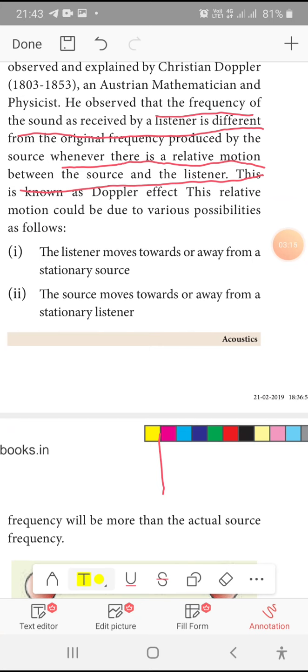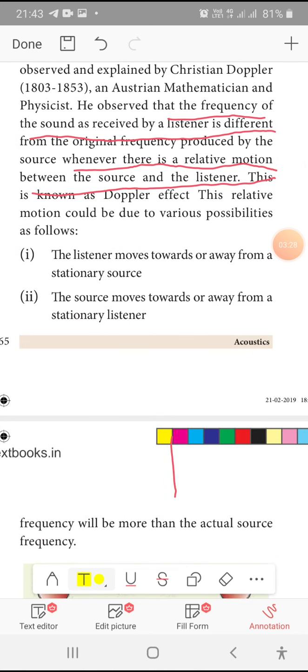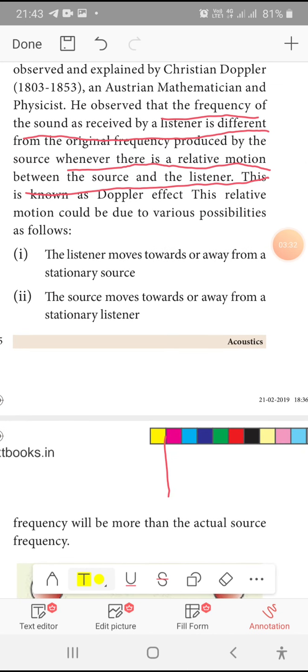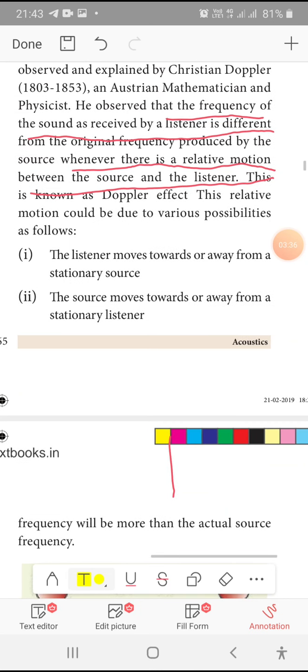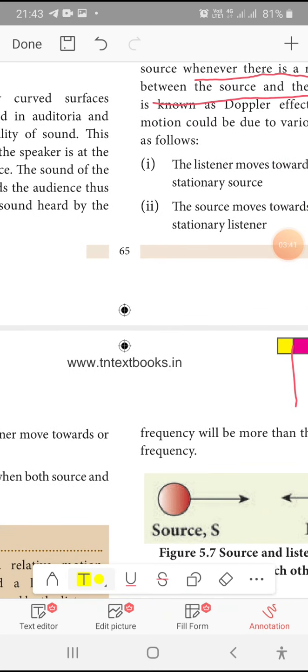The source will be in the same place; either the people may approach the source or move away from the source. The second possibility is the source moves towards or away from the listener. In the first example, as I told, you may be standing on the platform, so the listener is stationary and the source moves towards or away from the listener.